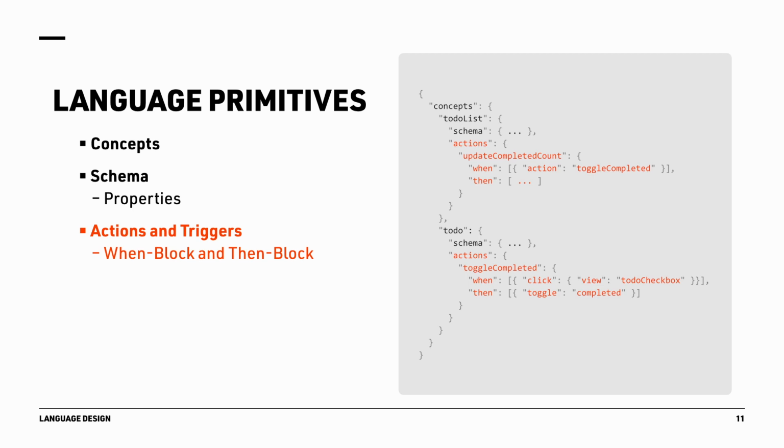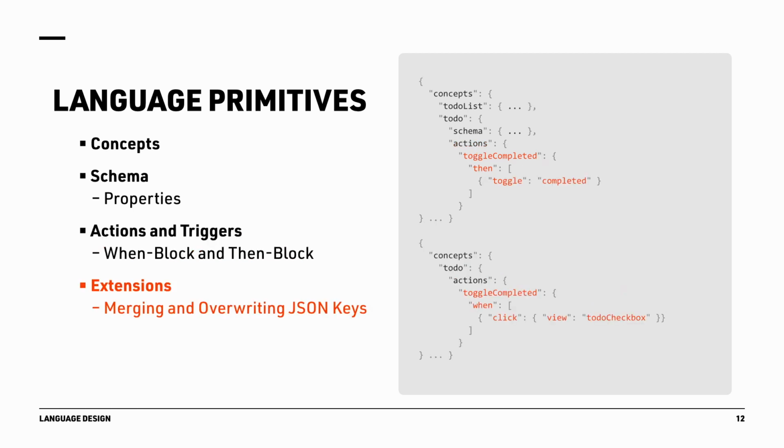Actions are named and consist of a when block and a then block. The when block defines an array of triggers that cause the then block to be executed whenever one of the triggers emits an event. Triggers can be either reactive, like in the update completed count action, or received from a view, like the click in the toggle completed action. The then block of an action can also refer to other actions, making it possible to nest actions inside each other or to create recursive actions.